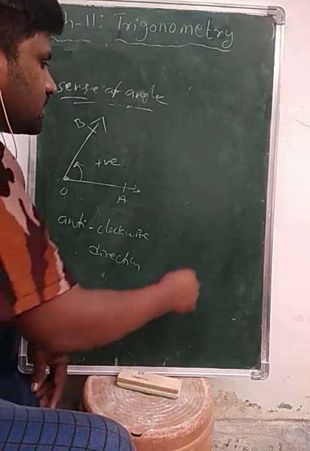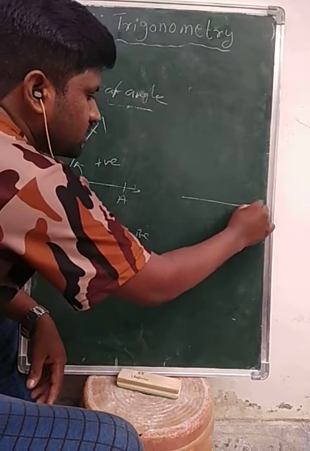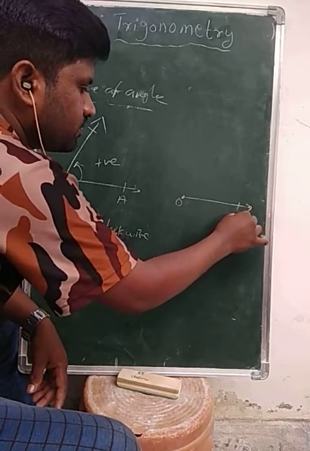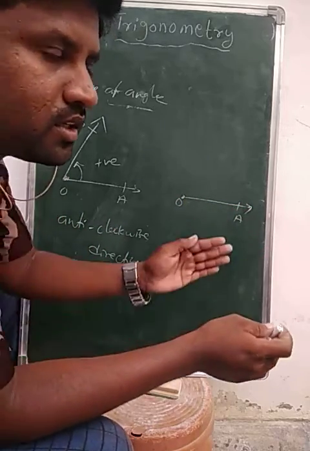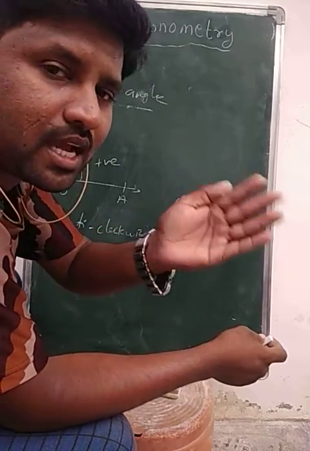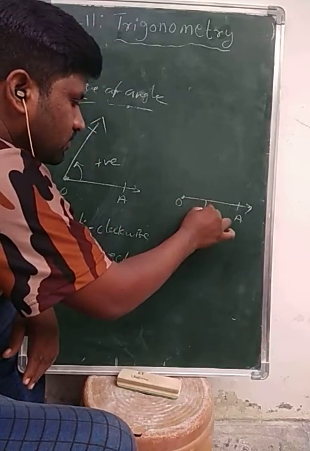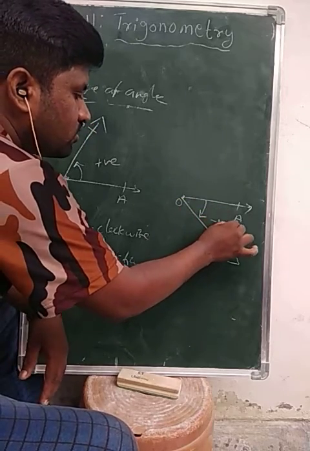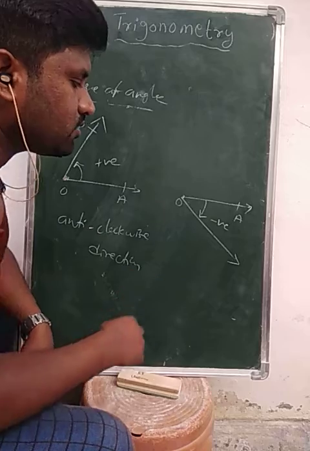And see this one. OA is a ray rotating about its endpoint in the clockwise direction. So this is a negative angle.